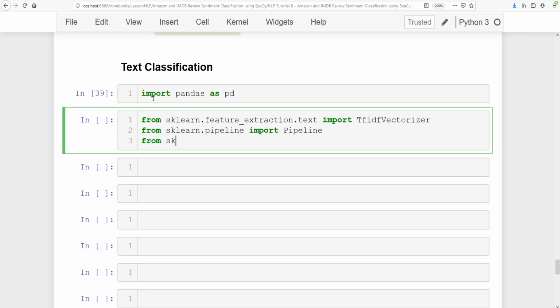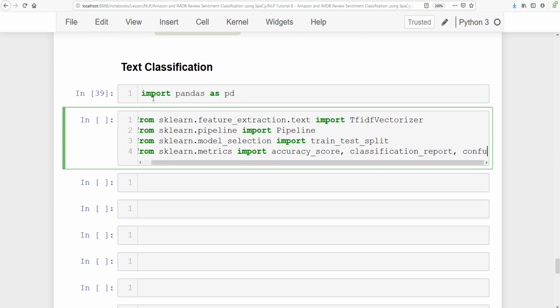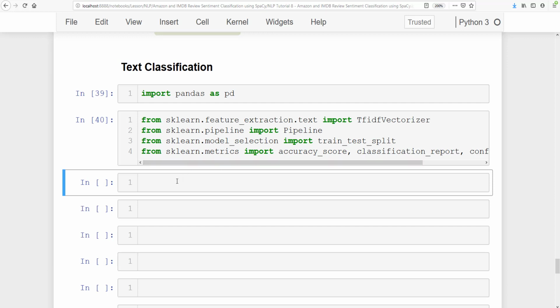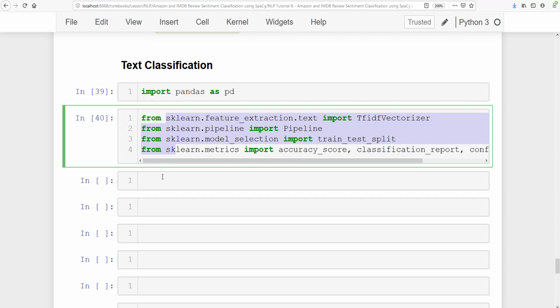Then from sklearn dot model_selection, import train_test_split, and then from sklearn dot metrics, import accuracy_score, classification_report, and then confusion_matrix. Now you see here we have a confusion matrix, classification report, and accuracy score. So these are the libraries which we will be needing during our text classification.